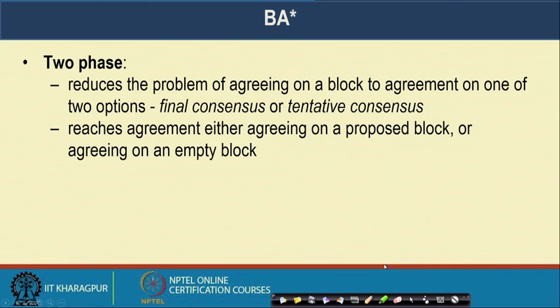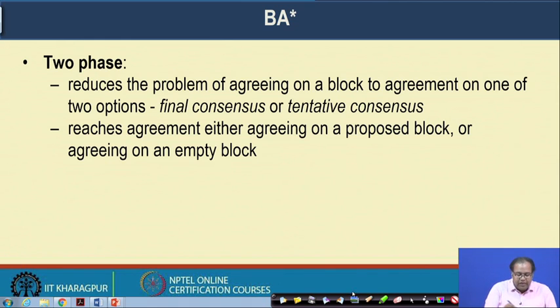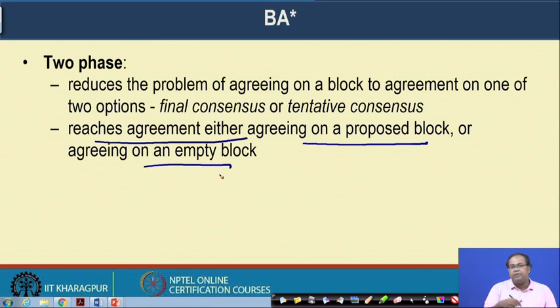So, this second phase of the Byzantine agreement protocol says that every node reaches agreement, either agreeing on a proposed block or agreeing on an empty block. That means none of the proposed blocks can be added to the existing blockchain.